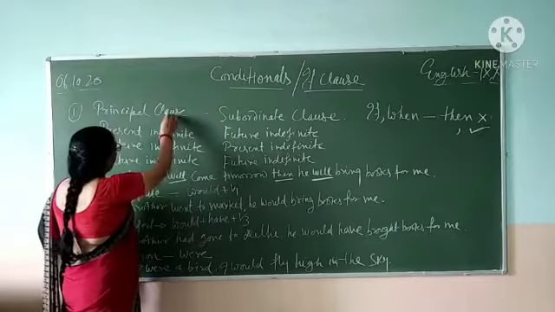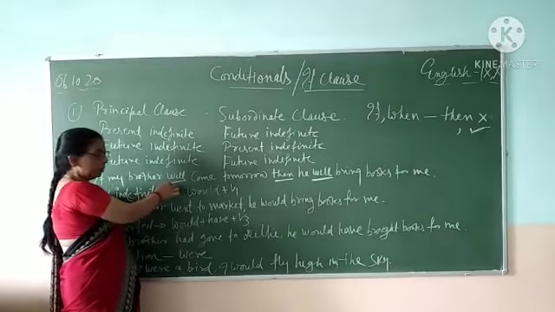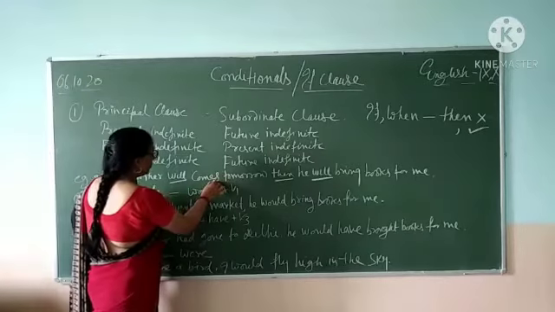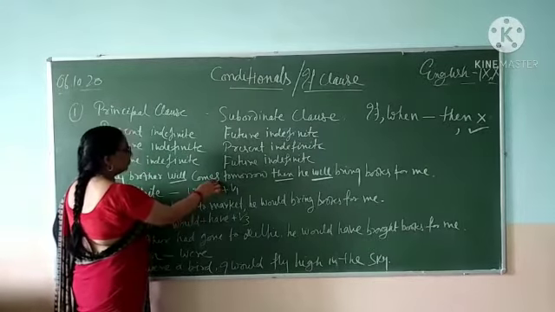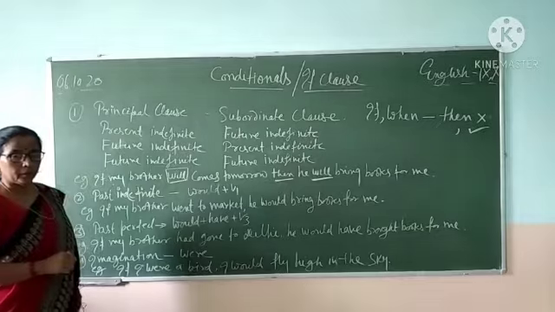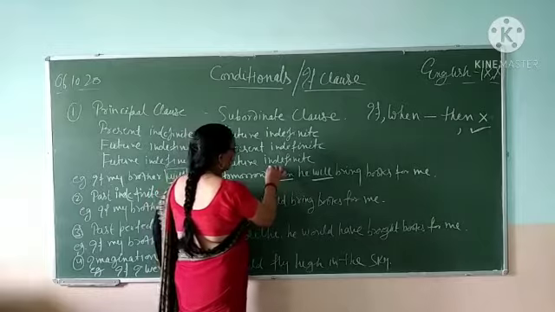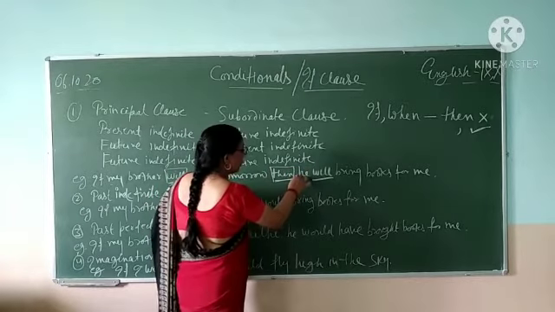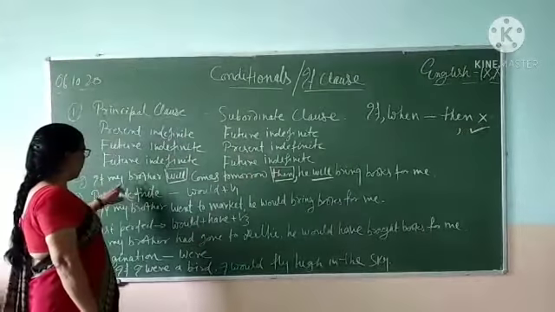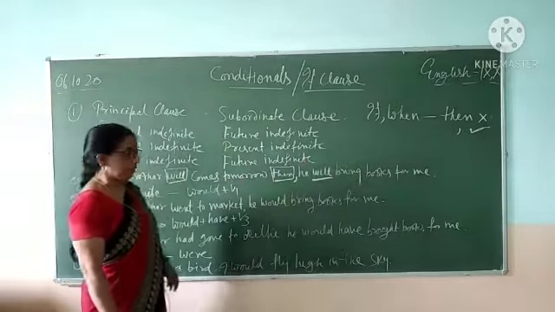This principal clause we will change into present indefinite. So the correction will be, if my brother comes, and this will be omitted. If my brother comes tomorrow, then again will be removed and comma will be used here. He will bring books for me. If my brother comes tomorrow, comma, he will bring books for me.